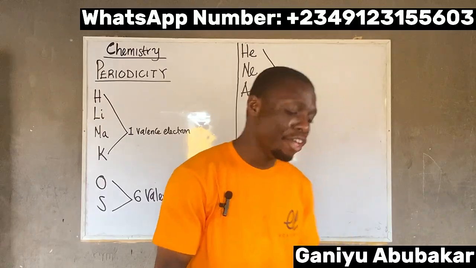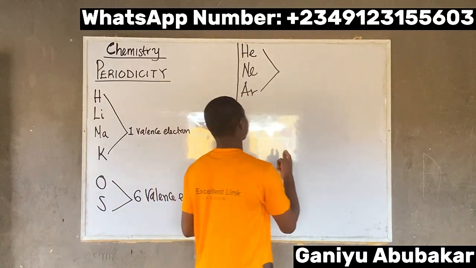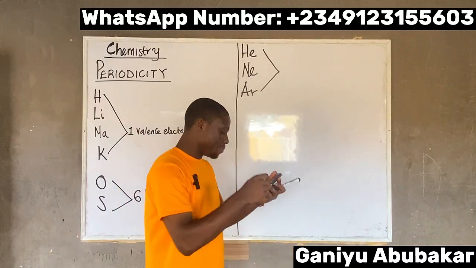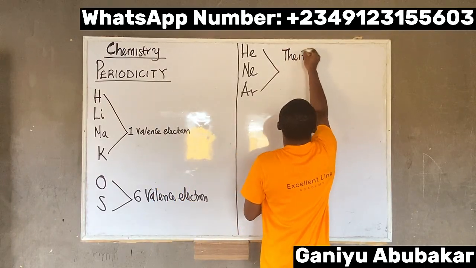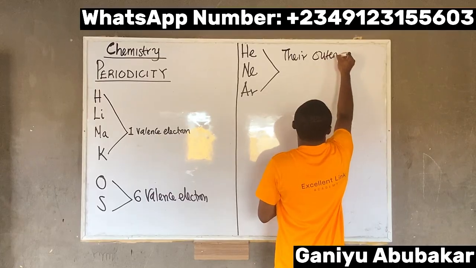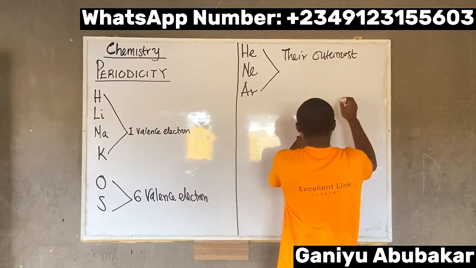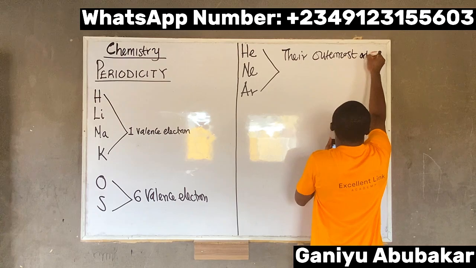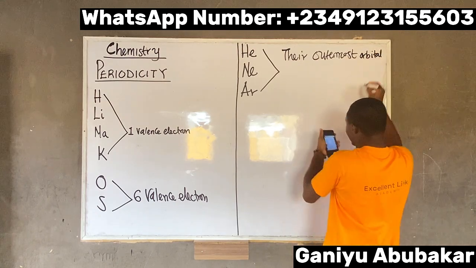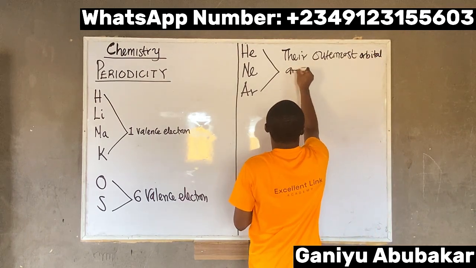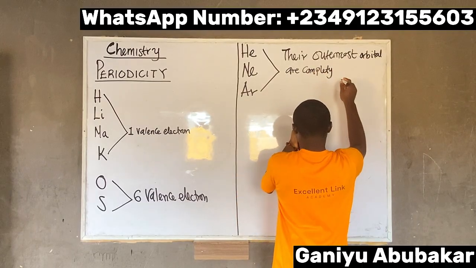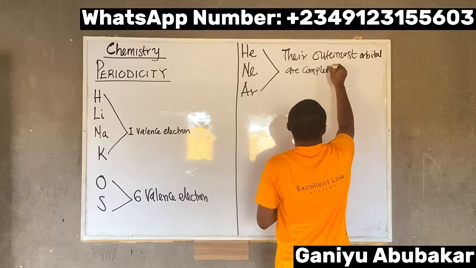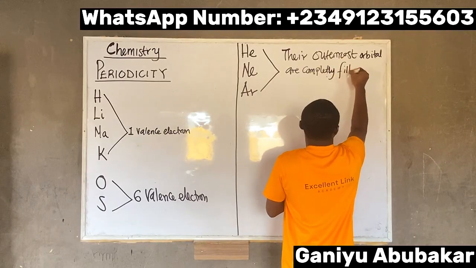What's common to them? The common thing here is that their outermost orbital, or outermost shell, is completely filled.